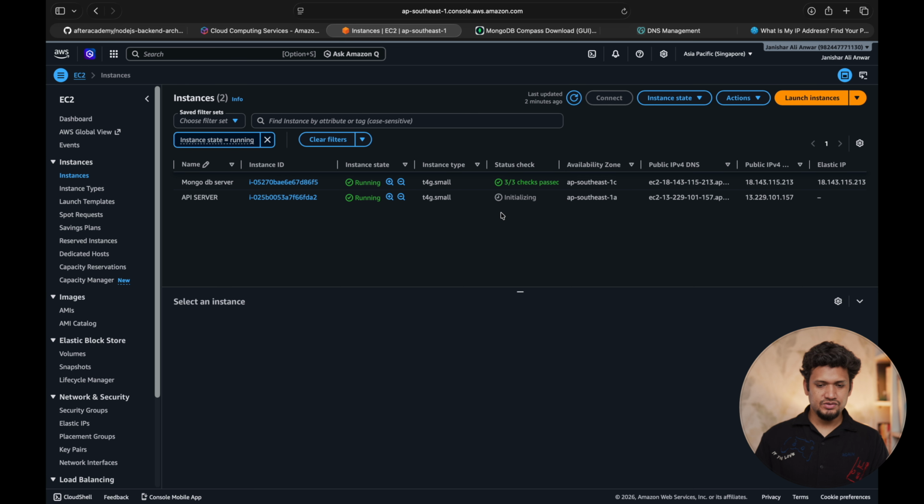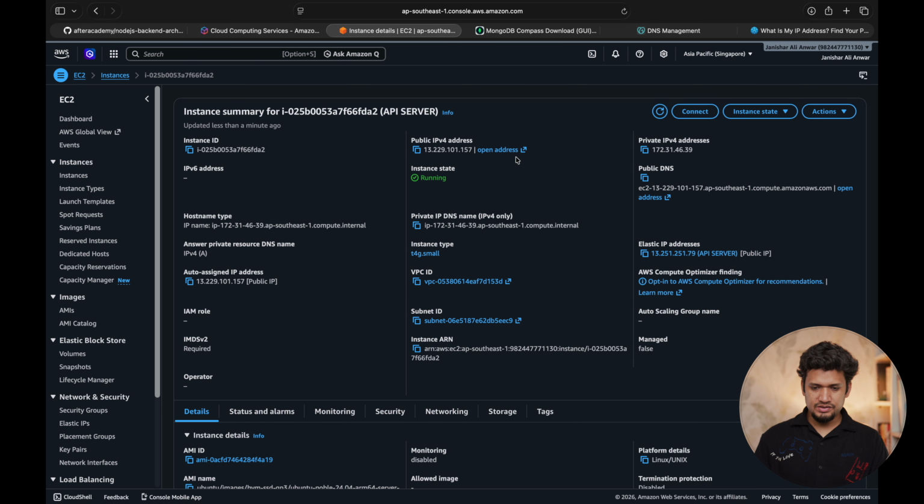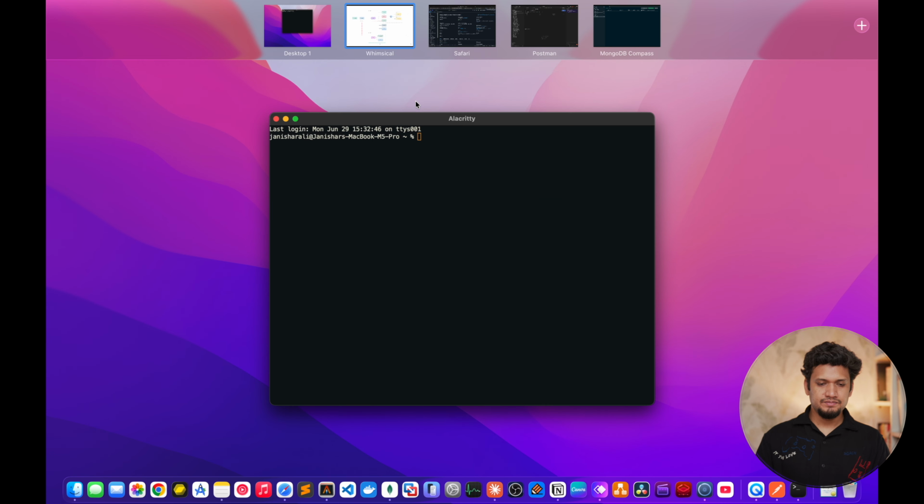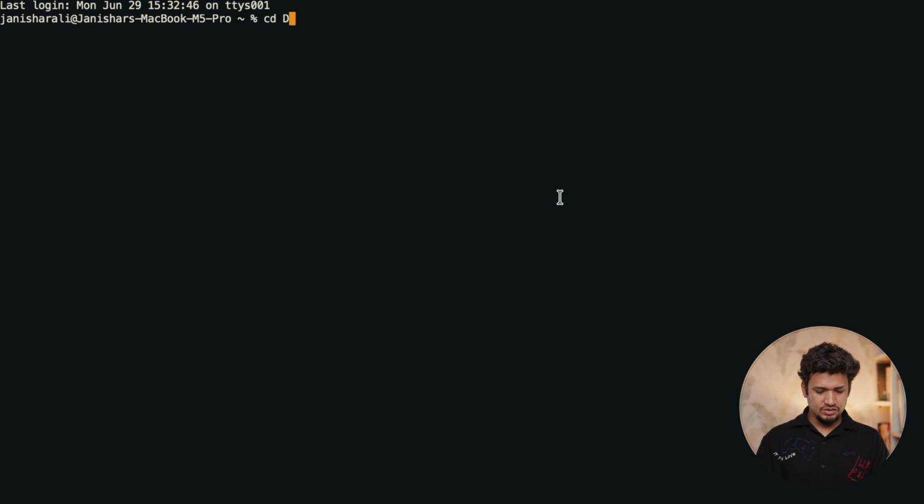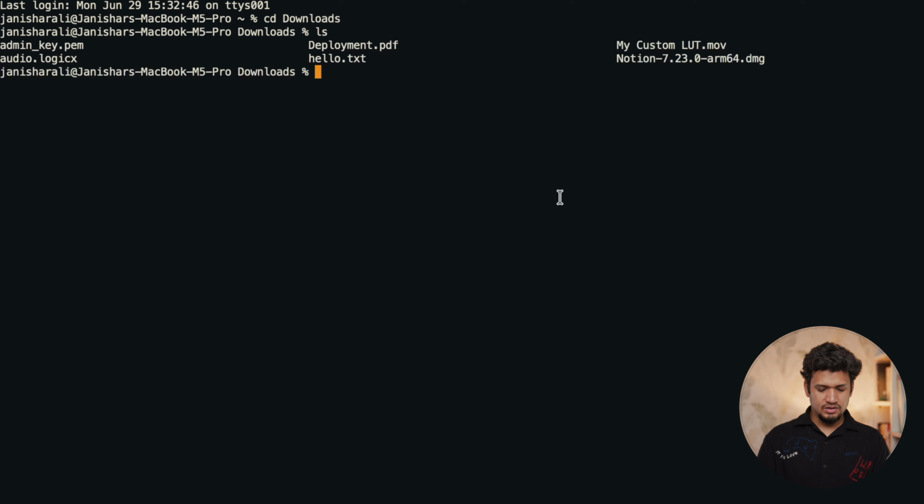Now let's check the instance. This instance has a public IP address. So we'll connect to it again. Let's go to the downloads where my key lies, and then ssh -i and the key.